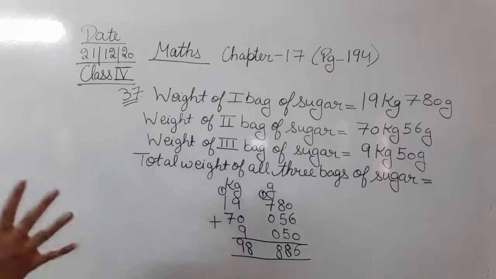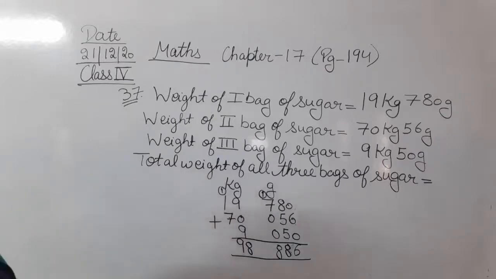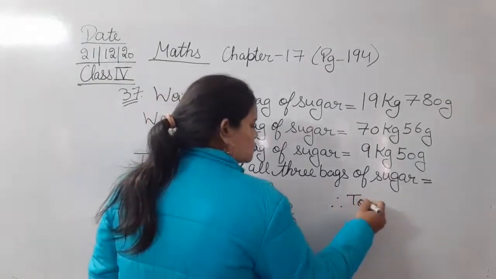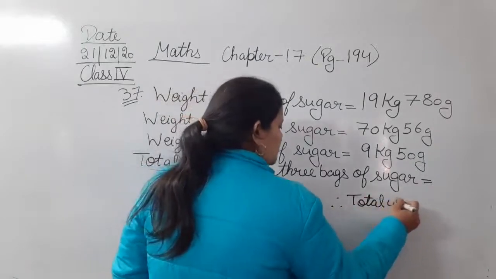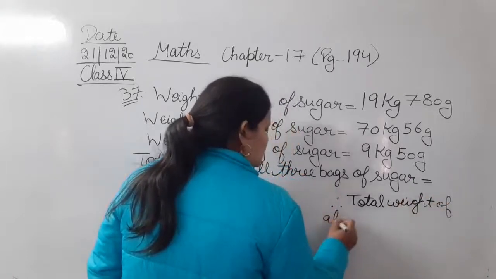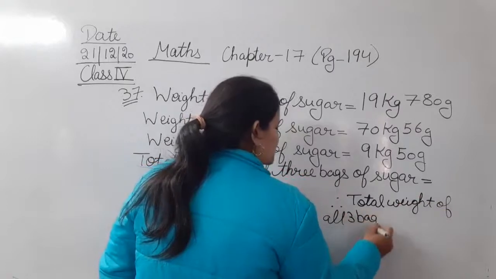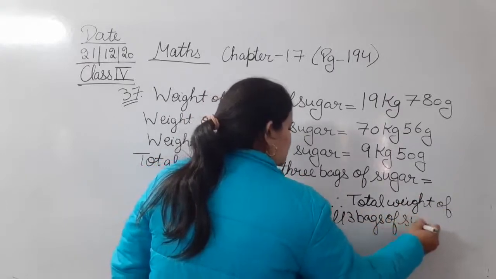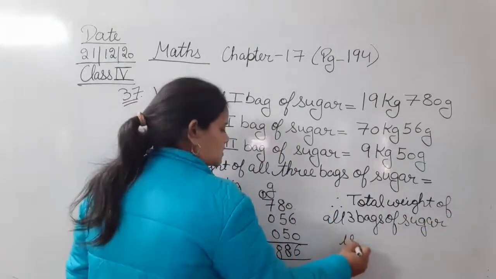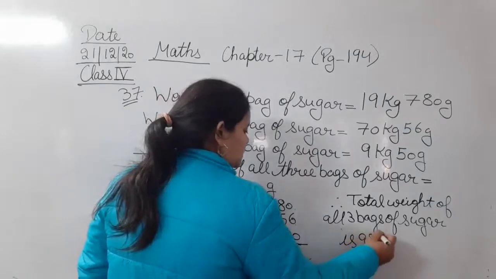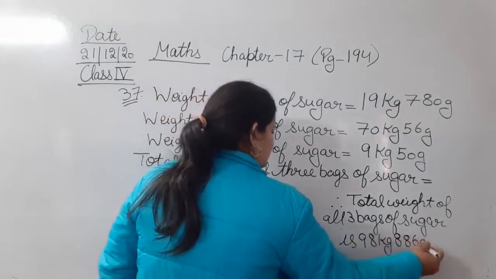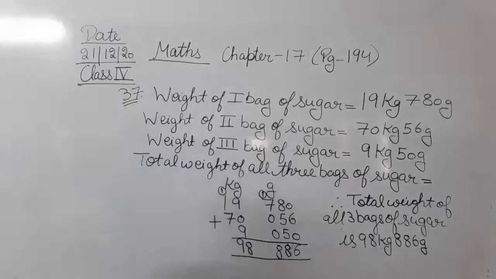So this is the total weight of 3 bags. लिखेंगे solution. Okay, that I am writing here. Therefore, total weight of all 3 bags of sugar is 98 kg, 886 gram. So this is the total weight of all 3 bags of sugar.